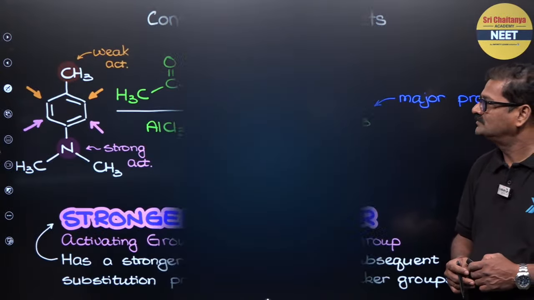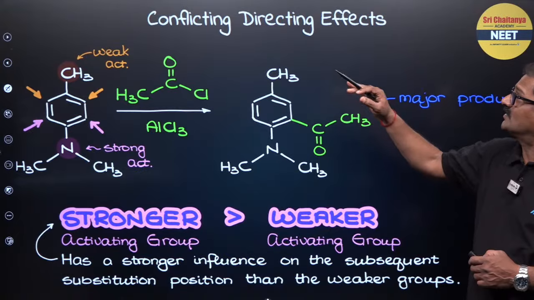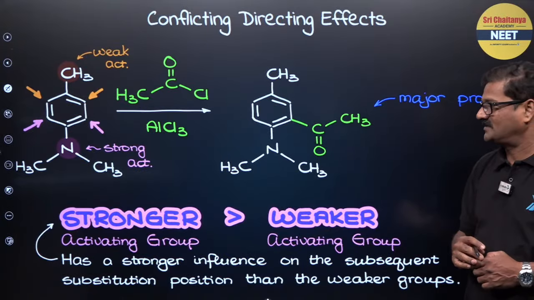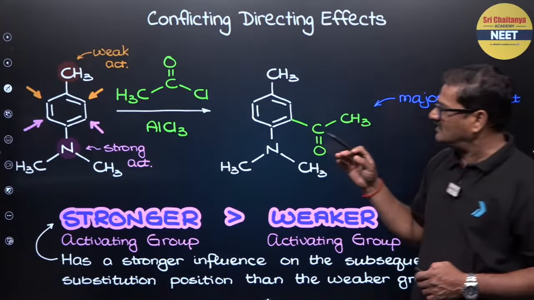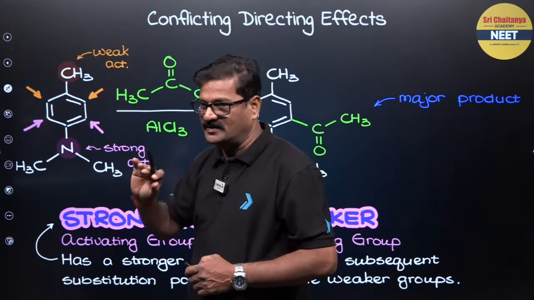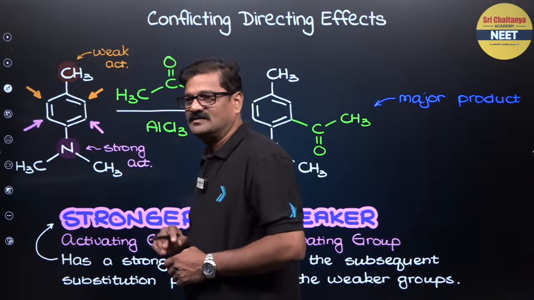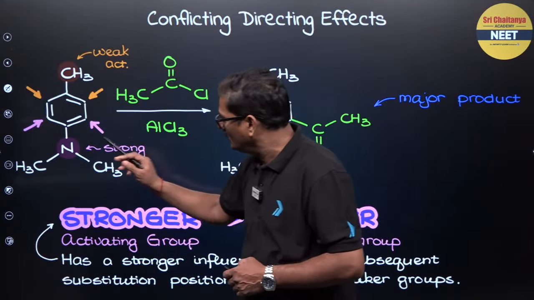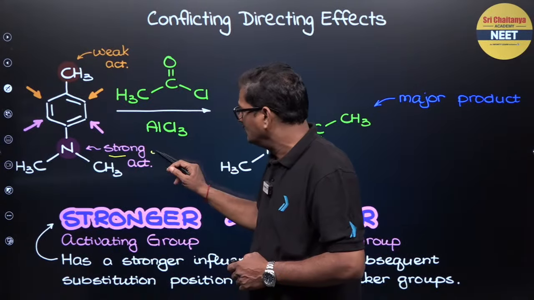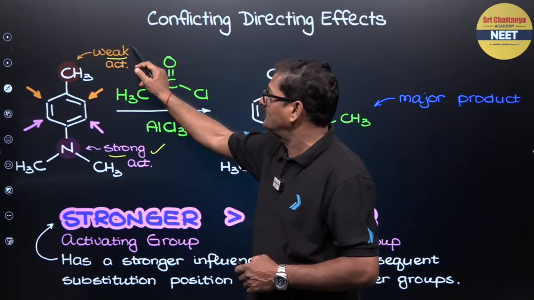Now, if you take conflicting directing effects, whenever this is a CH3 and an N,N-dimethylamine group, here one is a strong activating and the other is a weak activating.